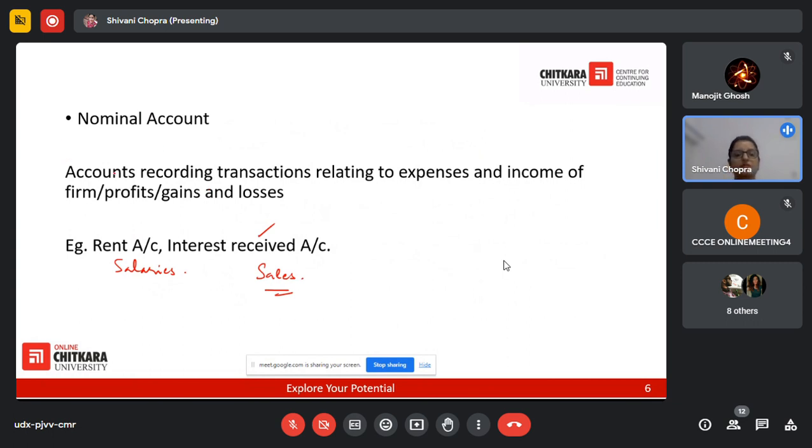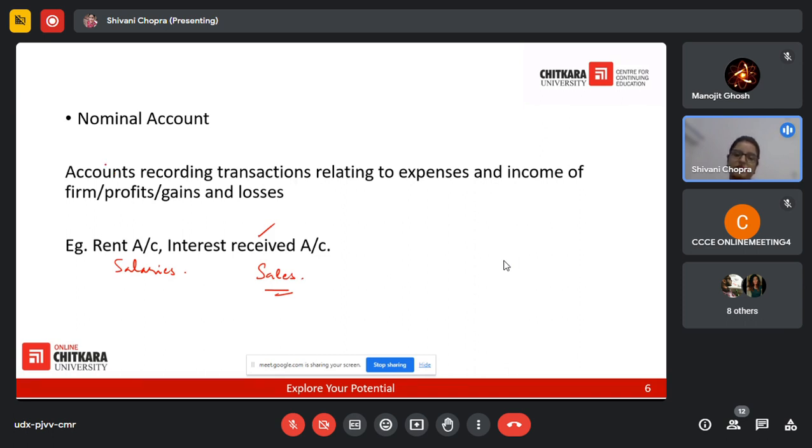Now, a nominal account is an account that is related to expenses and income of a firm. Expenses can be anything, but the expenses here are the business expenses. They are not the personal expenses of the top management, proprietor, owner, or the employees. Expenses can be rent, salaries, or any sort of expense that the business has incurred in order to keep itself running. And income can be anything that is getting generated by the business. It can be interest or anything else.